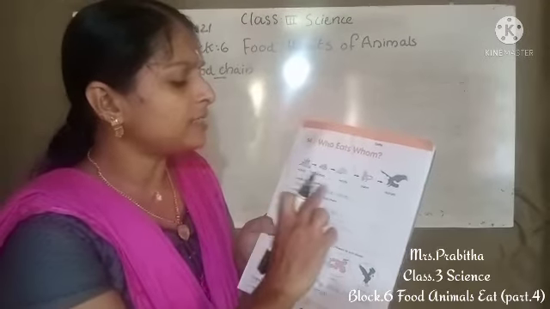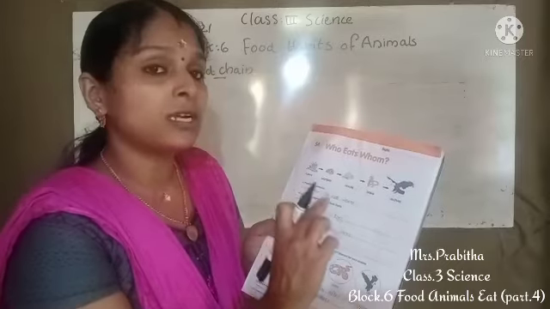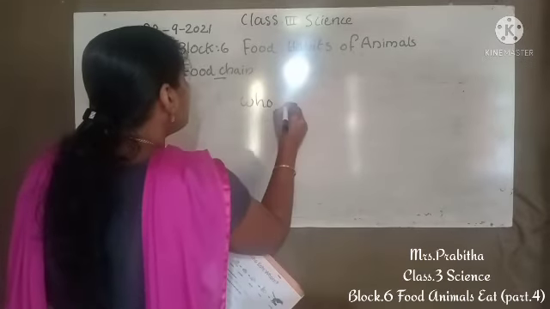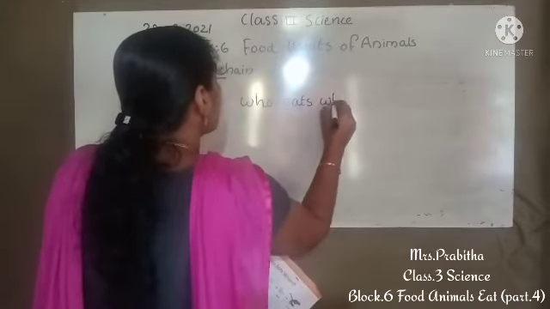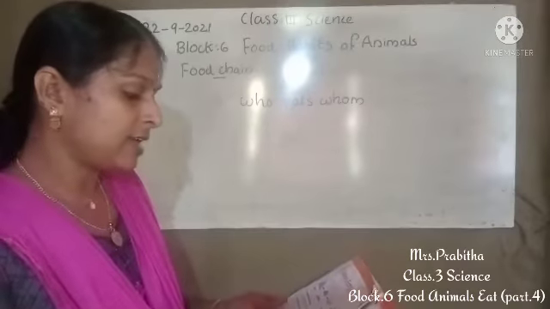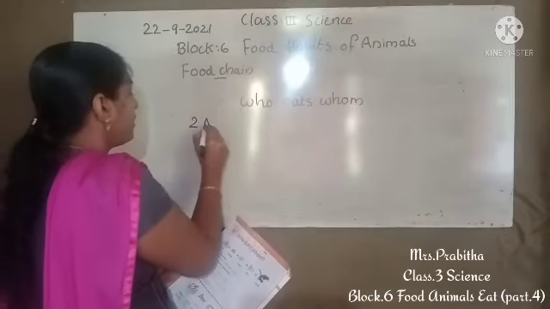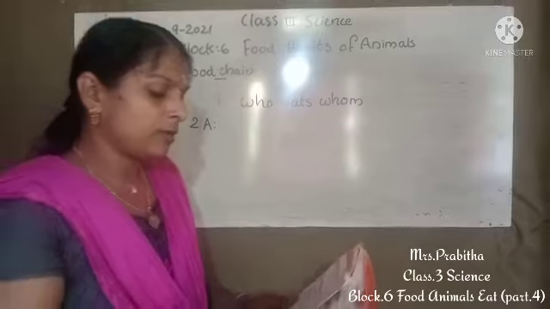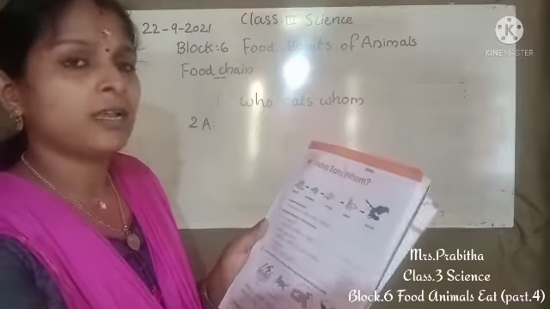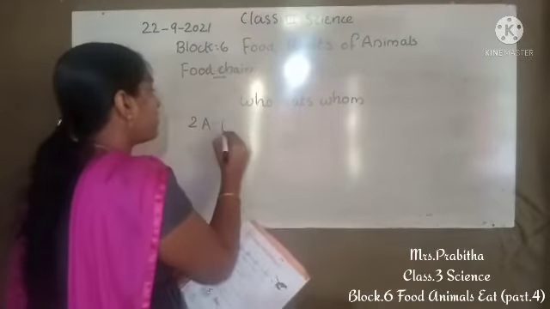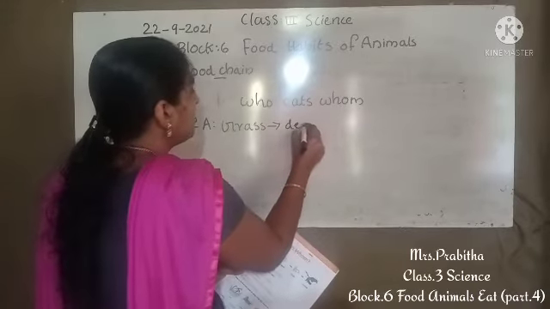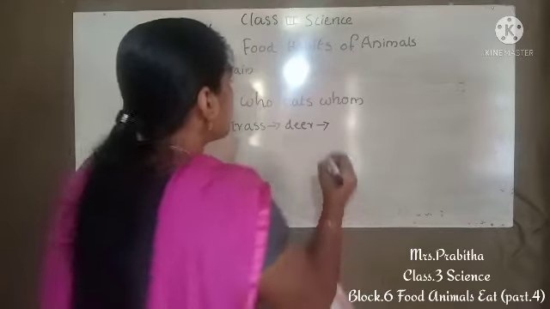First one, complete the sentence. A food chain shows dash. A food chain shows who eats whom. That is the answer. Then the second one is arrange the following. You can see one food chain is given there in disorder. We have to arrange it properly. Grass, tiger, deer. So how can we arrange it? Yes, it starts from plants. So grass at first. Then grass is eaten by deer. Then deer is eaten by tiger.